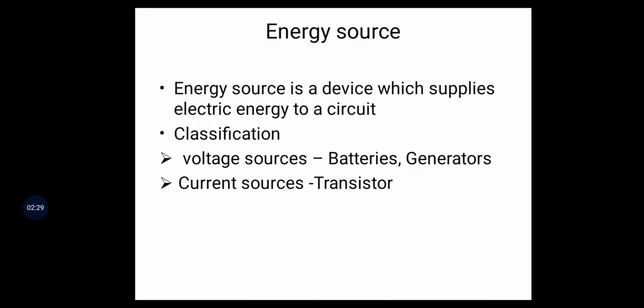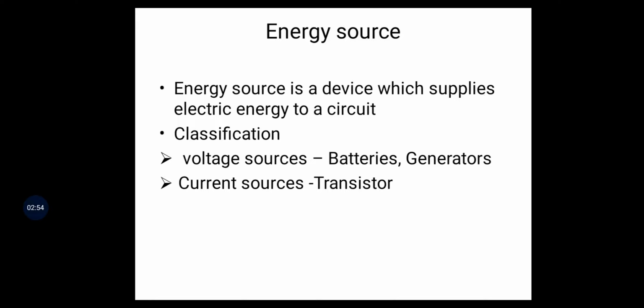So the sources of energy are voltage sources or current sources. These are the classification of energy sources: voltage sources and current sources. What is meant by voltage source? It gives the energy in the form of voltage, then it is called a voltage source.